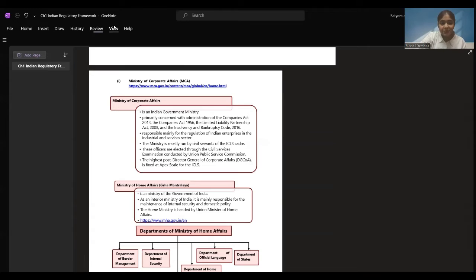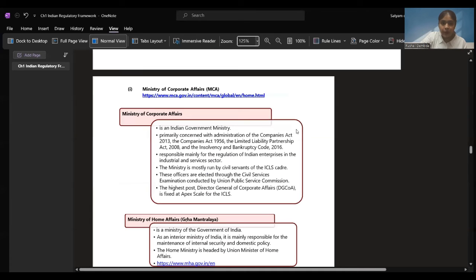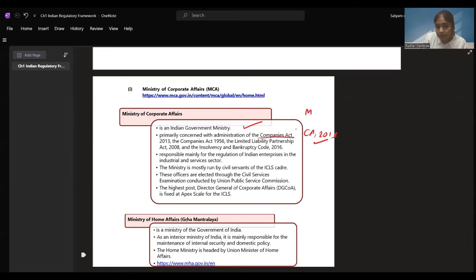Now, let's just zoom in a little. Ministry of Corporate Affairs is an Indian government ministry primarily concerned with administration of the Companies Act. As I told you, the Companies Act 2013 we are going to learn. It is governed by MCA. MCA is the governing body.